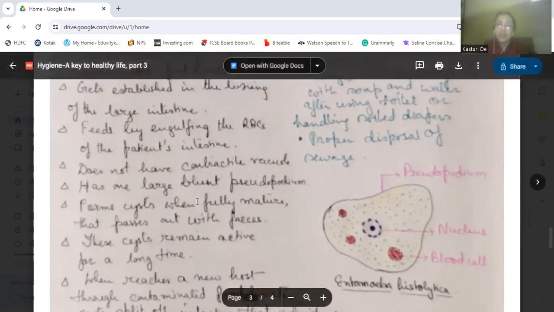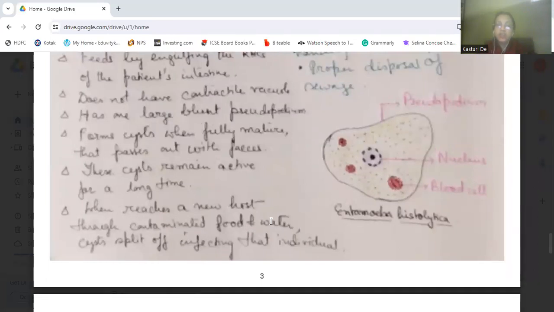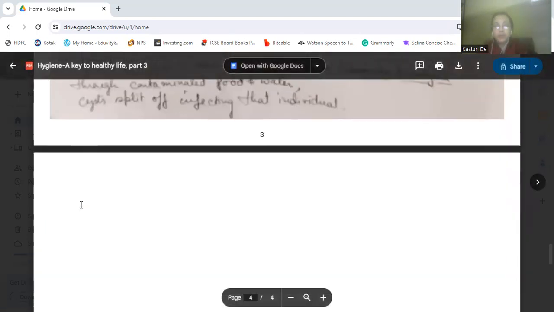It forms cysts when fully mature and then passes out with the feces. That is, it gets covered with a hard covering and it passes out of the body with the feces of the infected person. These cysts remain active for a long time. And when they reach a new host through contaminated food and water, the cysts split and thus infect the individual.